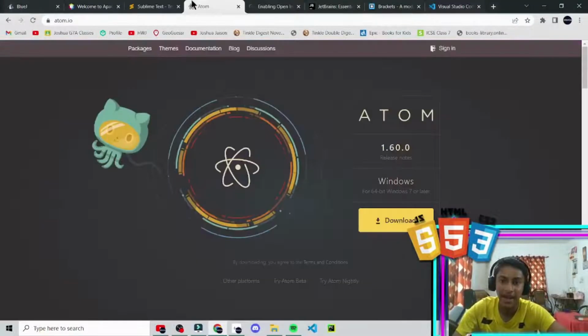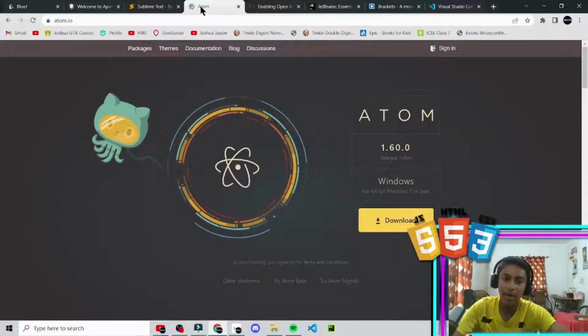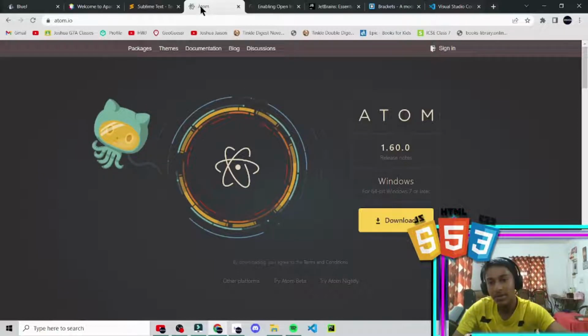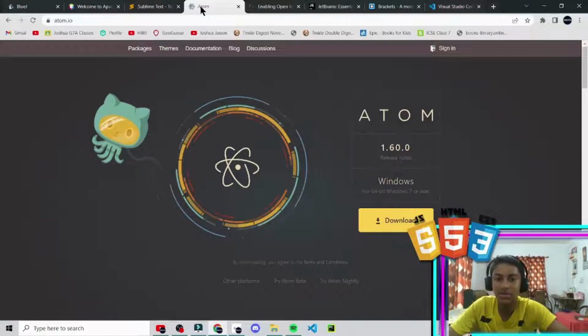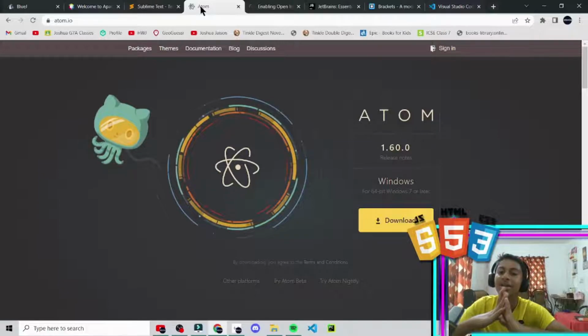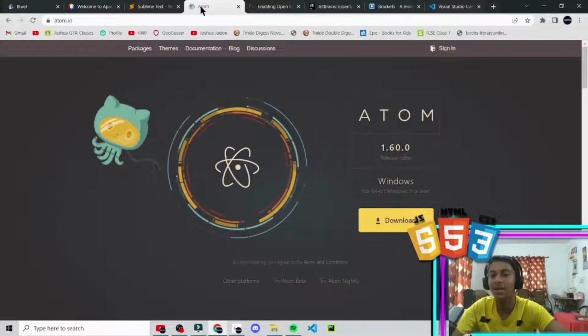Moving on, we have Atom. Atom is actually a very old one. Now the latest version in 2022 is 1.60.0, and this is actually very sick according to me. You can download it, and it's very good and smooth for learning Python for web development. You can do Java, HTML. It's very smooth, and the environment of Atom is like the best I know. It has a fun environment that you'll never get bored coding in, and that's why I like it, and I put it in number 5.